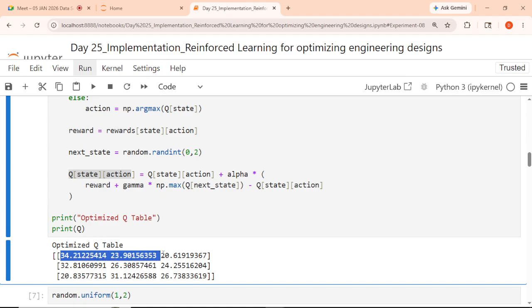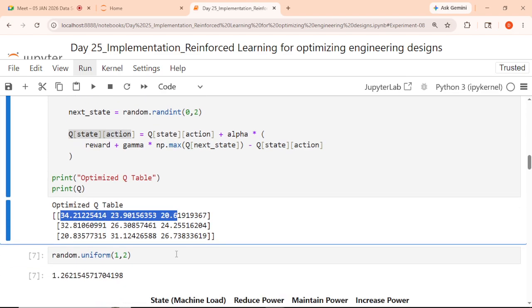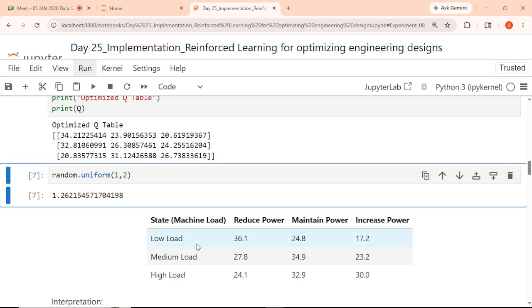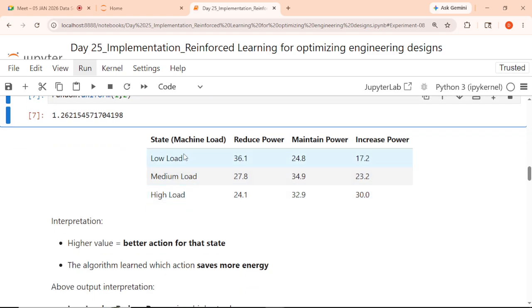So 34, 23, 20. If you observe, 34 plus 23, how much is it? 60, 80. If you put this in the form of a table, what are the actions?